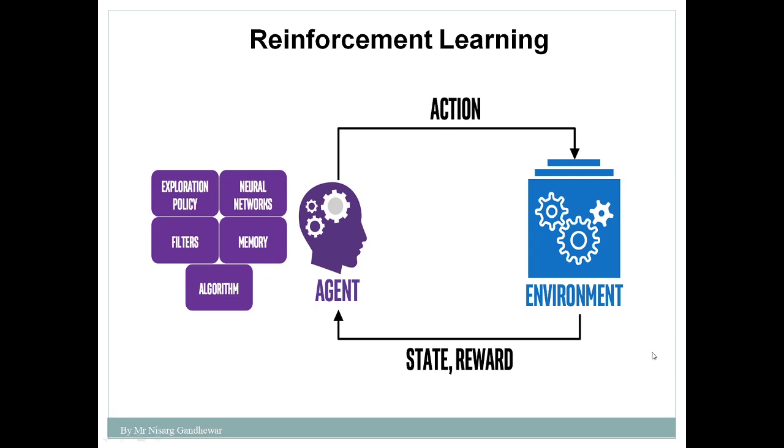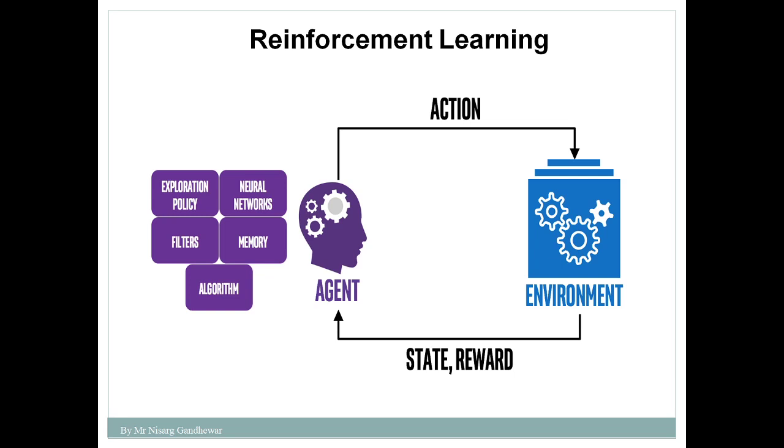And the last one is state. What do you mean by state? State is nothing but a particular situation or scenario where the agent works in the environment. For example, in the PK movie, the incident where Aamir Khan is going to purchase the carrot is a state, because in that movie n number of scenes are available. Every scene is treated as one of the states. So these are the 5 important components of reinforcement learning.